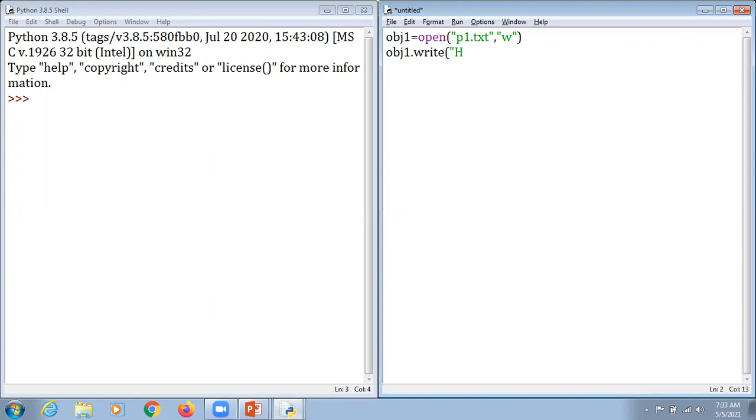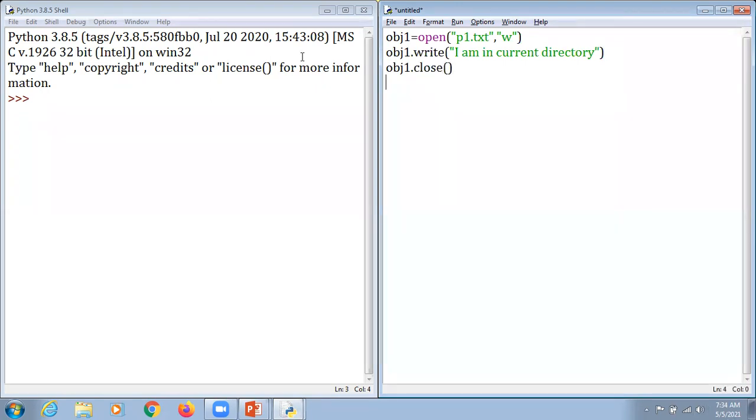So we write: I am in current directory. This is only a message, not more than this. For writing that, we mention the function close here.